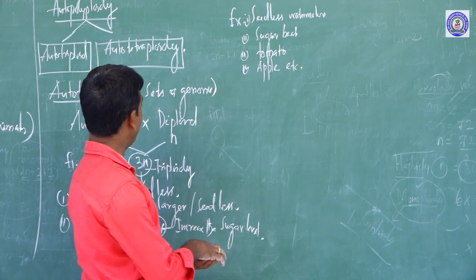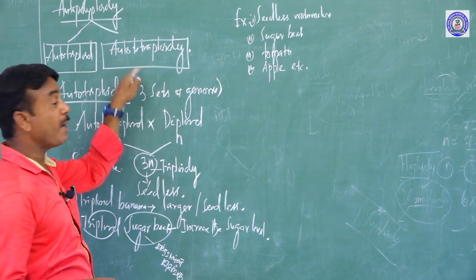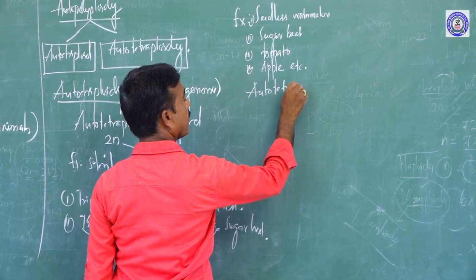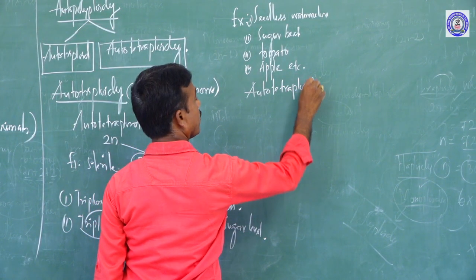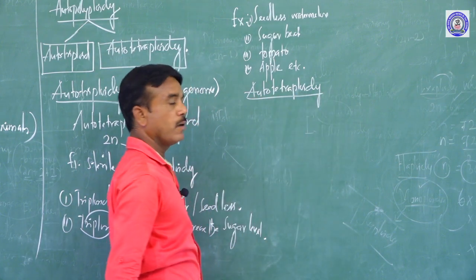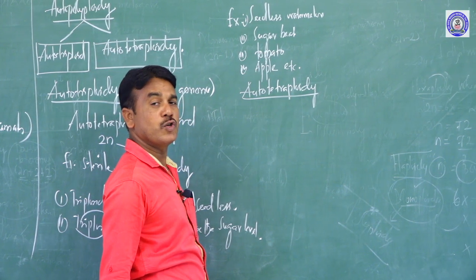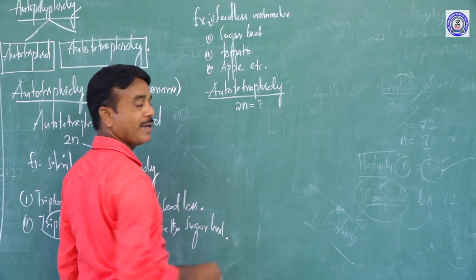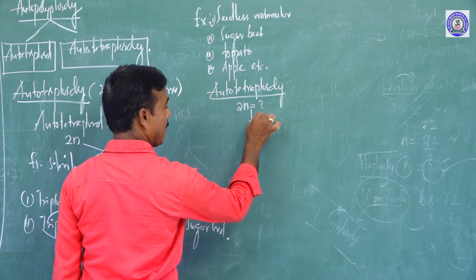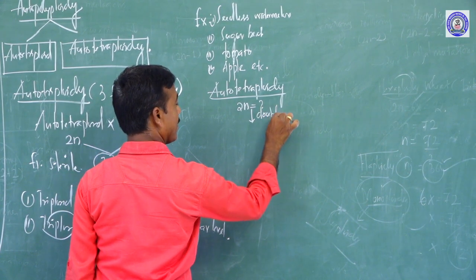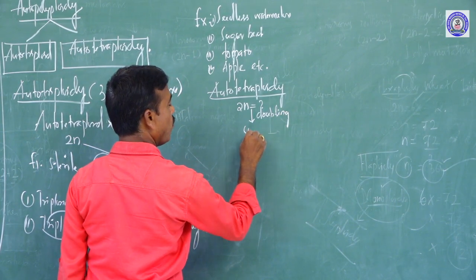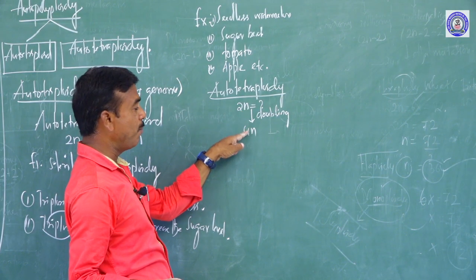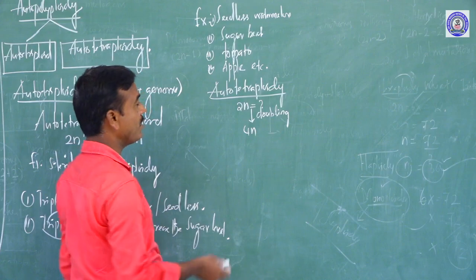Can I go to the next one, commonly called orthotetraploidy? How can it be made? The 2n chromosome number, whatever it may be, is doubled. So it becomes 4n. When the 2n chromosome is doubled and made 4n, that is commonly called tetraploidy.